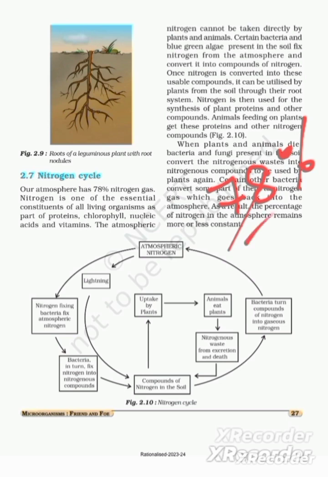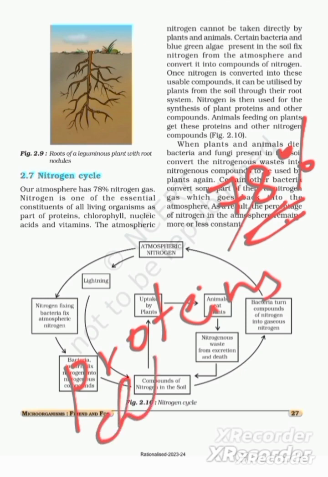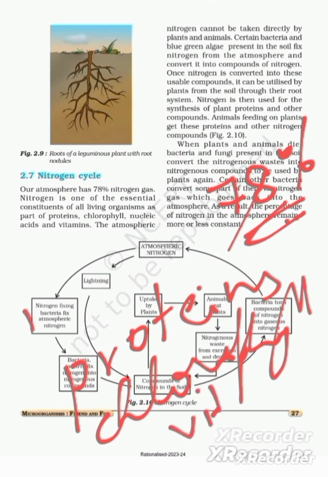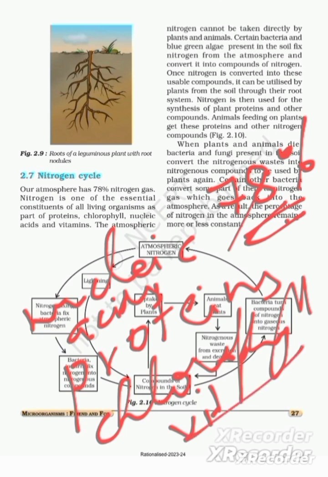And this is because nitrogen is one of the essential constituents of all living organisms, from proteins, chlorophyll in leaves, vitamins, nucleic acids, all these have nitrogen as their major constituent.